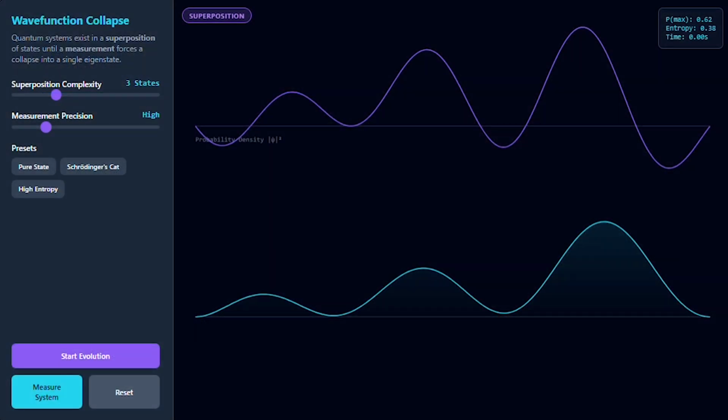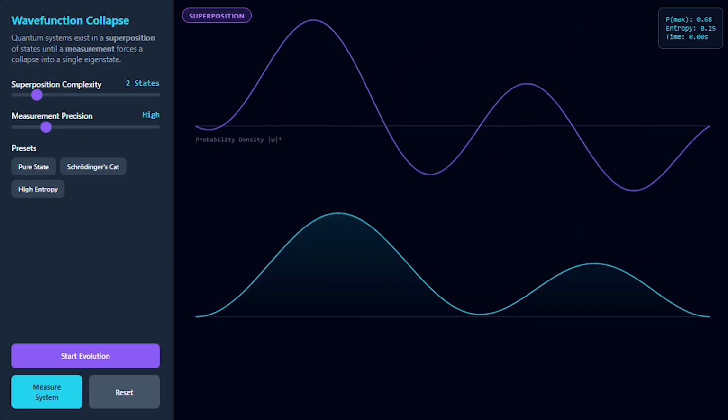Welcome. This simulation demonstrates wave function collapse, the process where a quantum system in superposition transitions to a definite eigenstate upon measurement. Adjust the complexity to change how many individual states are mixed into the initial superposition. Let's start with a complexity of 2. This represents a simple superposition of 2 possible outcomes, often called a cat state.